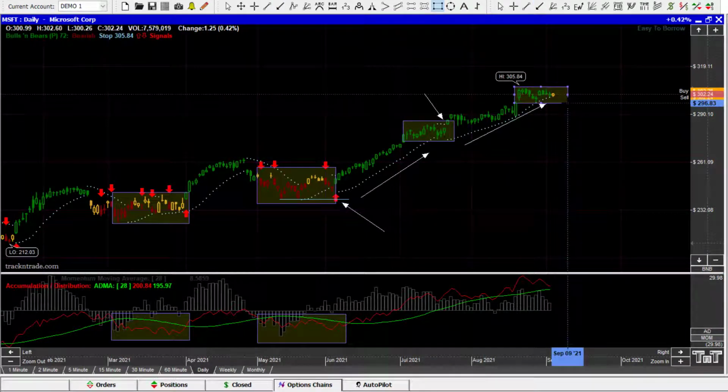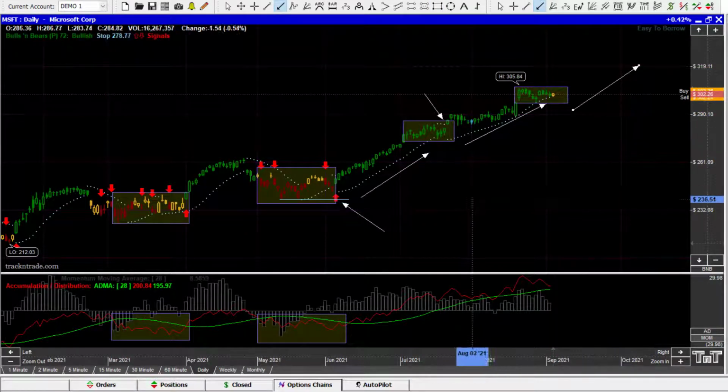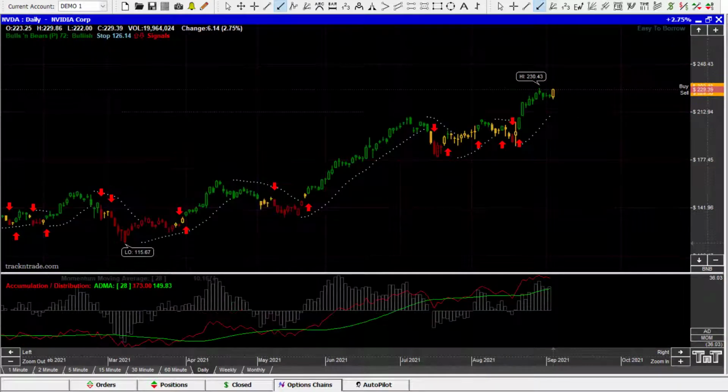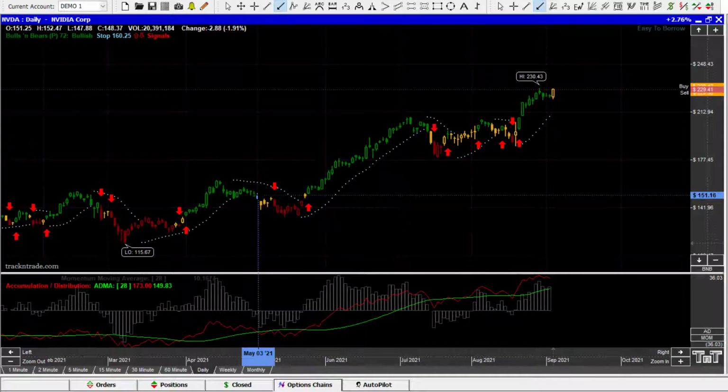Now, whether you want to be a buyer right in here, we are looking for that third drive high on the Elliott Wave. And oftentimes the third drive is not as big as the second and first drive. It's usually the smaller drive up in there before we start getting this thing pull back and go back into the accumulation stage. So I'm not real anxious to put a position on right now. We'll have to watch this one, see if we don't get a pullback right in here. And that's what we see on Microsoft. So come into NVIDIA. NVIDIA, another great stock. We're going to come in here and draw a couple of boxes for you just off of the accumulation.